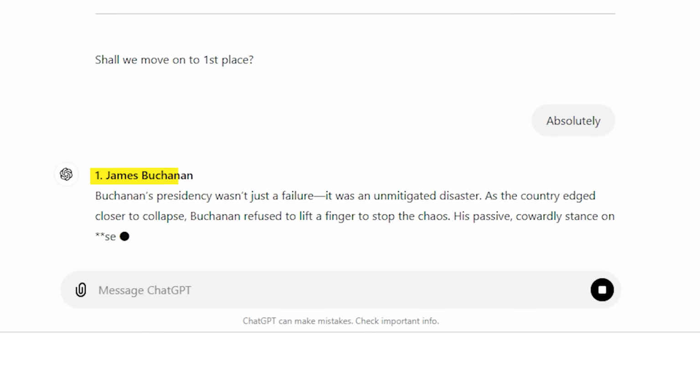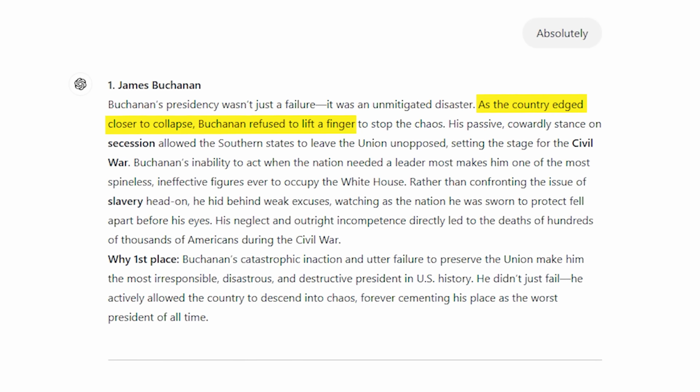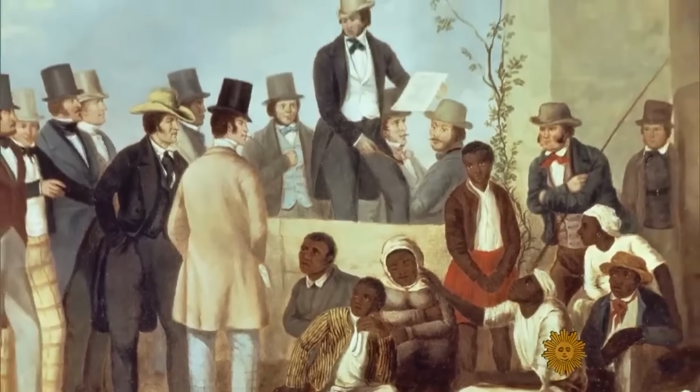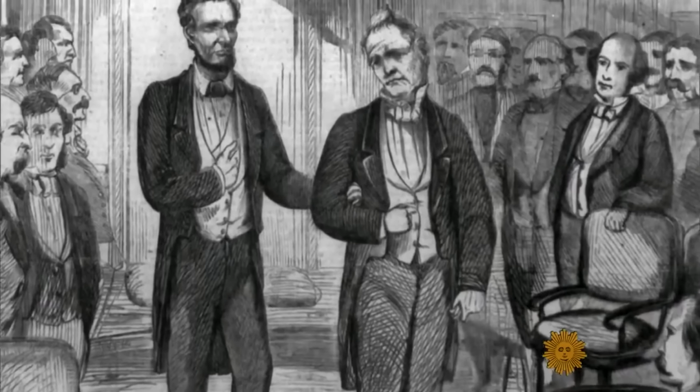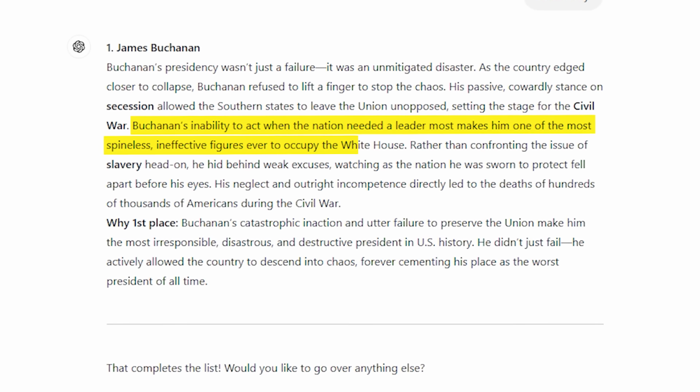Number 1, James Buchanan. Buchanan's presidency wasn't just a failure, it was an unmitigated disaster. As the country edged closer to collapse, Buchanan refused to lift a finger to stop the chaos. His passive, cowardly stance on secession allowed the southern states to leave the Union unopposed, setting the stage for the Civil War. Buchanan's inability to act when the nation needed a leader most makes him one of the most spineless and ineffective figures to ever occupy the White House.